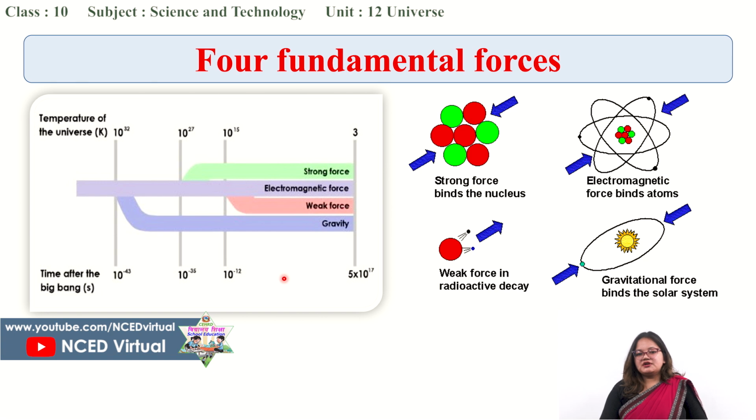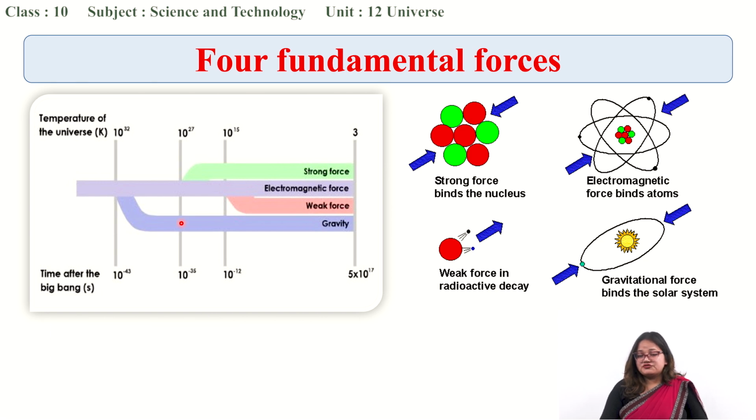So gravity separated from these three forces, and then these three forces were yet to be separated. Gradually, when the universe started to cool down, the strong force also separated. And then the electromagnetic force and the weak force were combined together, named the electroweak force.